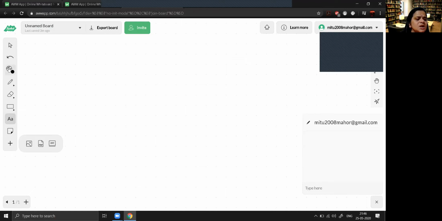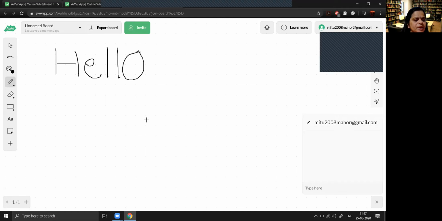So now let us start to write something on the board. First, suppose I want to write in black color. So I will click on this and choose the black color. I want to write something, so I'm supposed to choose the pen. You can see here right now the pen size is 2. So let us keep it at minimum position 1. Now I'm writing something. Suppose I'm writing hello. Hello.